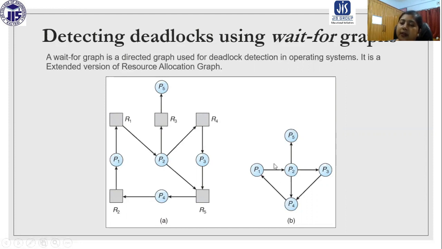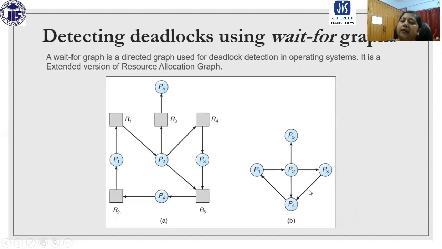So here is a circle. Now here is another circle. P2 is waiting for P3, P3 is waiting for P4. No, there is no circle. This is not a circle, but this is a big circle, you can see. P1 is waiting for P2, P2 is waiting for P3, P3 is waiting for P4 and P4 is waiting for P1. So this is another circle.